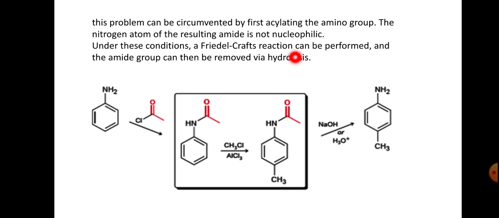So the Friedel-Crafts reaction can be performed. The amide group can be removed via hydrolysis. So aniline and acetyl chloride, this is the intermediate, and with chloroform and AlCl3, methylation takes place, and para-methylaniline, or para-toluidine, is formed.